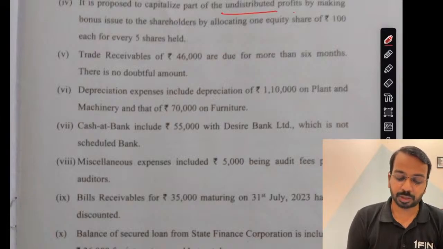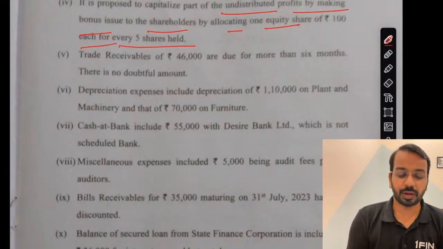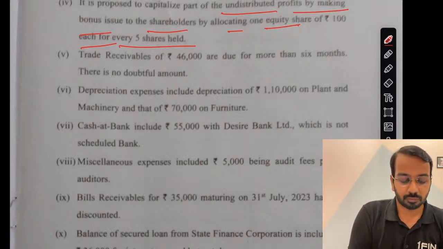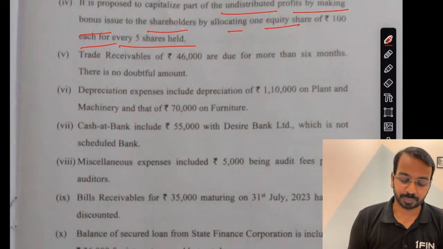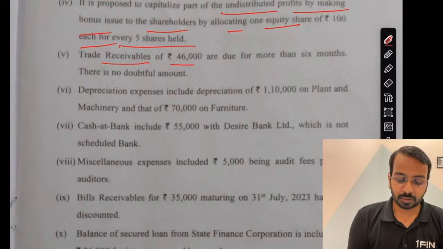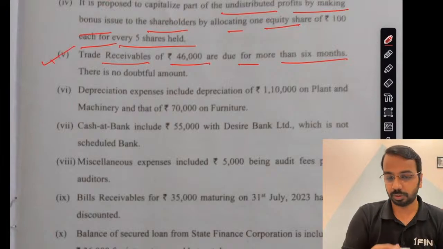Capitalize part of undistributed profits by making a bonus issue to shareholders by allocating 1 equity share of 100 each for every 5 shares held. So 1:5. A 1 for 5 bonus entry you have to pass. From retained earnings you will take it to share capital. So basically they have combined multiple different topics and given them here. Trade receivables of 46,000 are due for more than 6 months. This was an amendment where we had to give an aging analysis, so that can be given as a note separately.